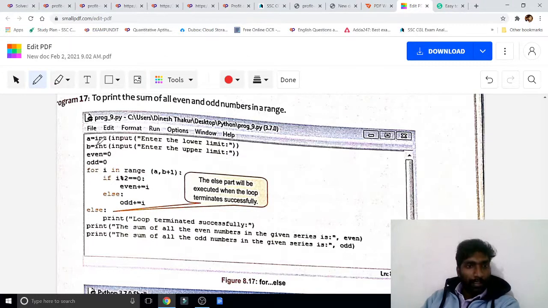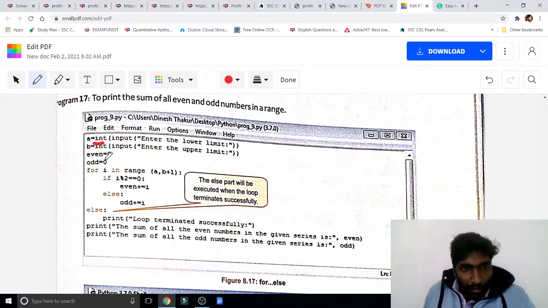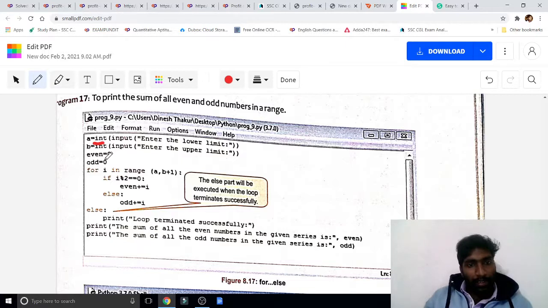Here, int means what? Integer function. They are getting the integer value. Enter the lower limit, enter the upper limit. Whatever value you type, the first input will be stored in a, the second value in b. E1 equal to 0, odd equal to 1. E1 is a variable name and 0 is its value. Odd is a variable name and 0 is its value. Now we can see for I in range a comma b plus 1.